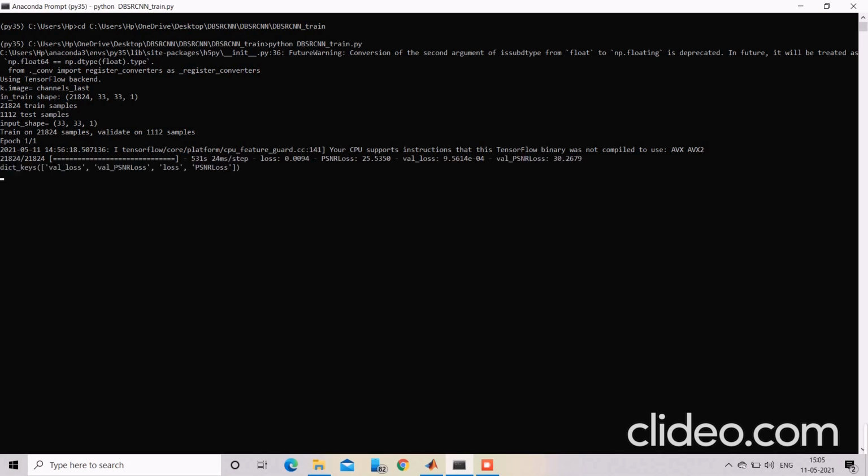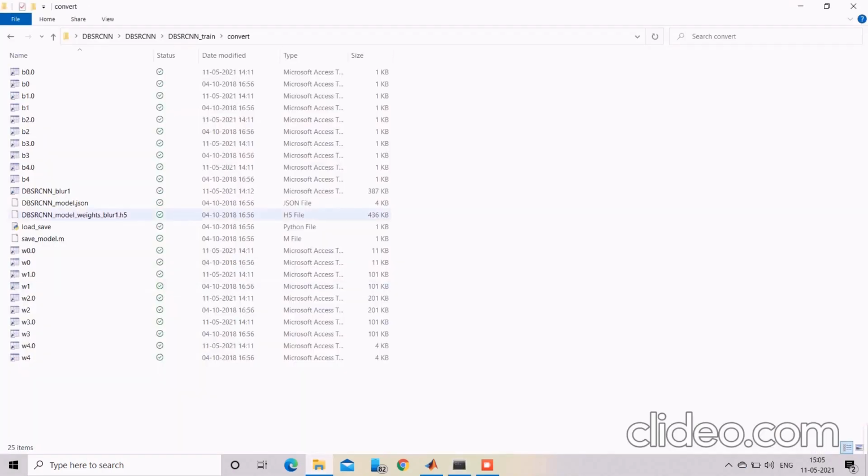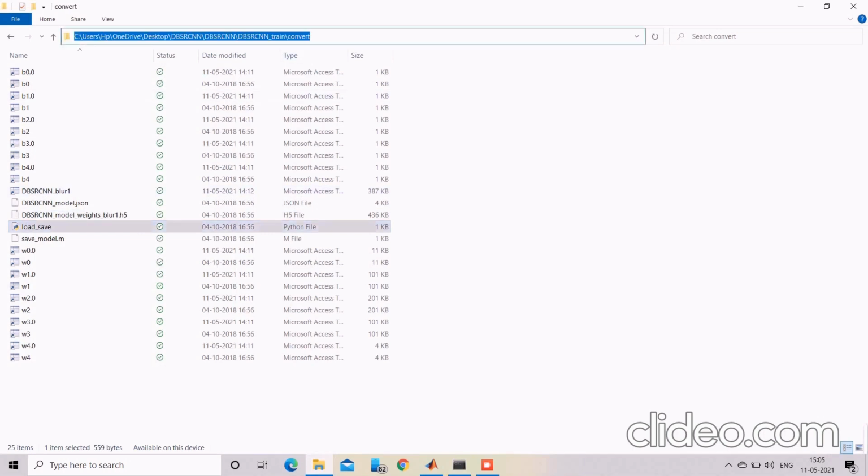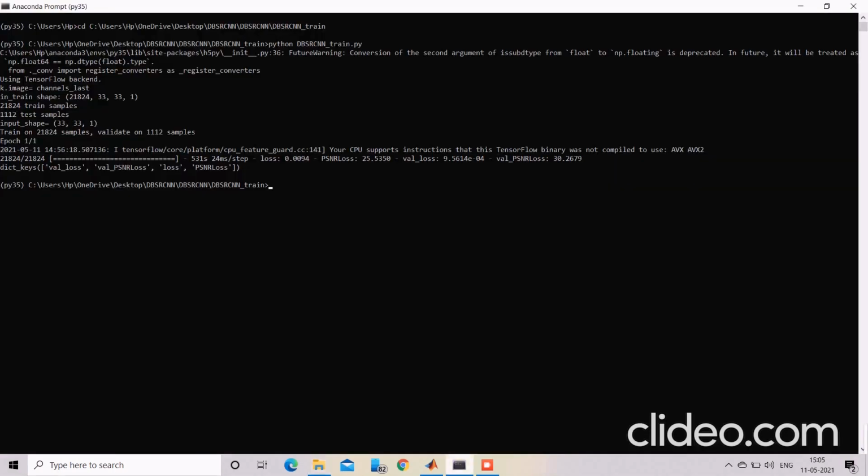Validation of the samples is completed here. Now I'm working on the path of load save.